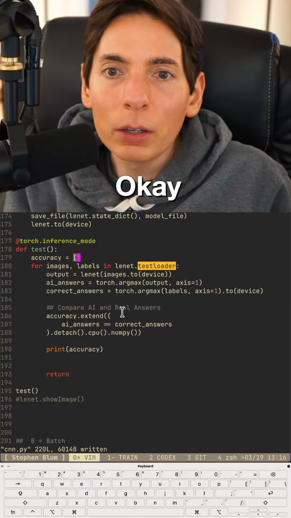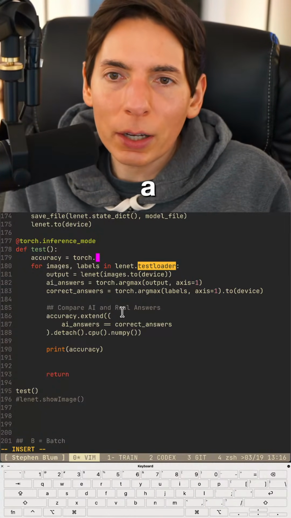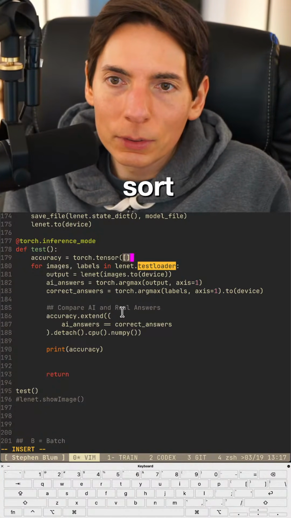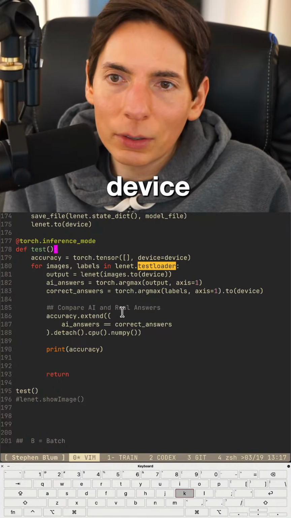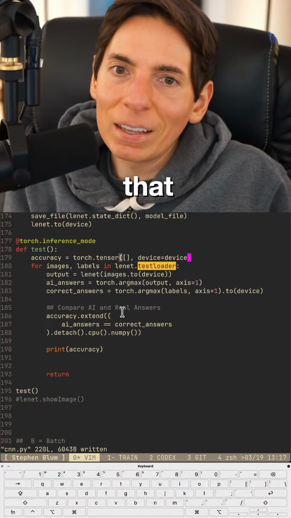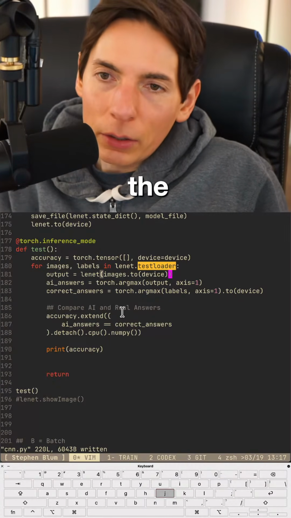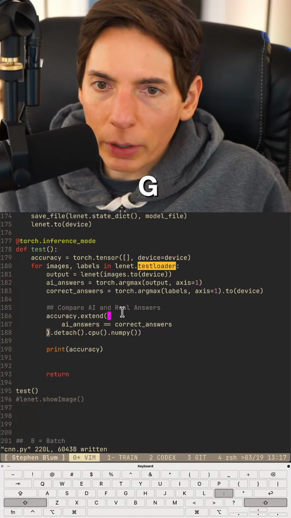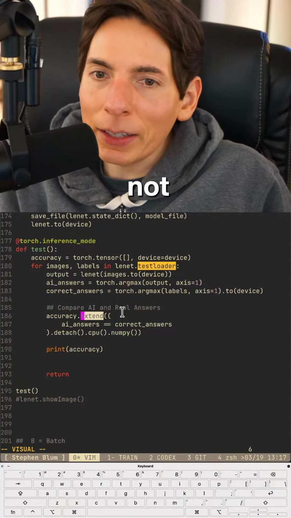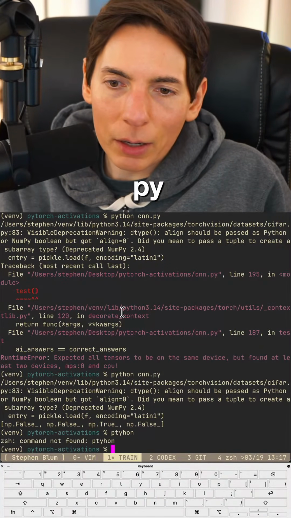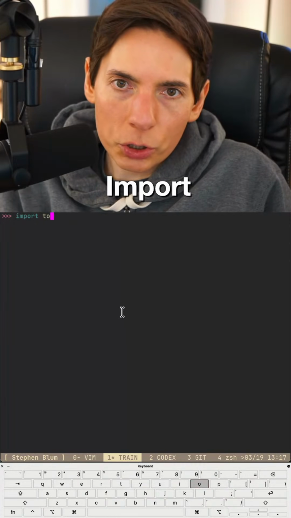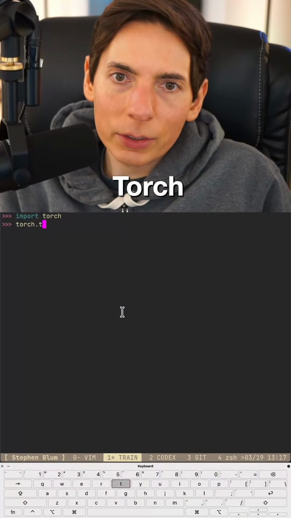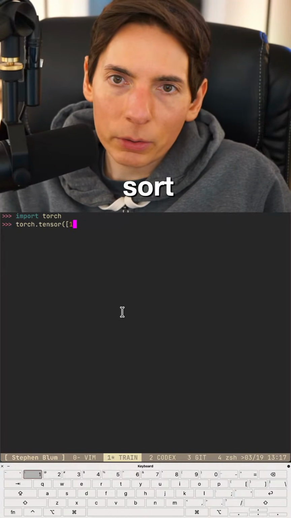Okay. So this is going to be a torch.tensor. And we're going to say device equals device. I believe we can do that. This is going to keep it on the GPU accelerator. And it's not concat anymore. So Python, I think it's concat. Import torch, torch.tensor. Let's do that.